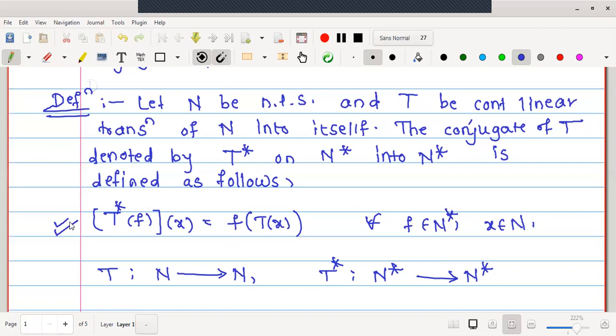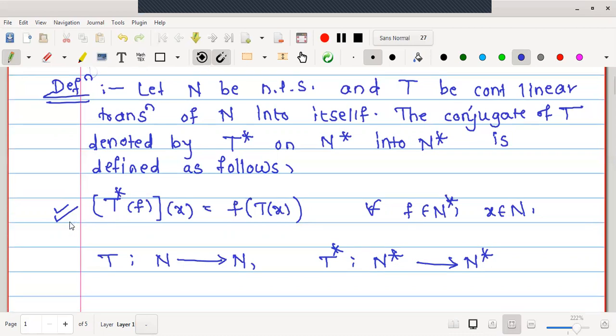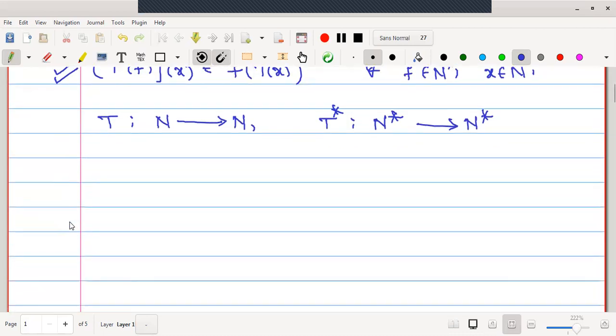Now we'll try to understand how the definition is going to work, because there is much confusion. T star of f operated on x is f of T of x. For this let me draw some small sketches in order to understand. One thing is now becoming very clear: T is a mapping from N to N, T star is a mapping from N star to N star, and here we should have a condition: this is continuous linear.